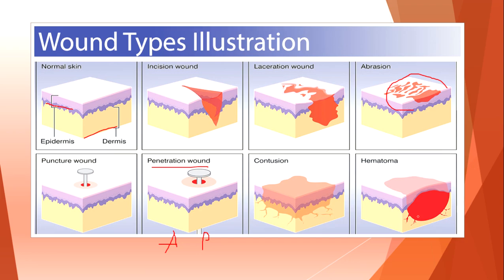Contusion and hematoma. Contusion and hematoma are made by blunt force and don't rupture the skin.